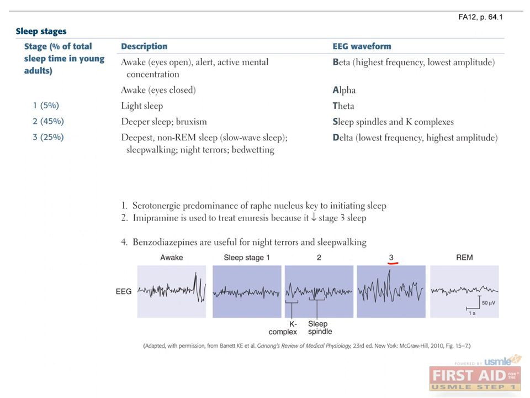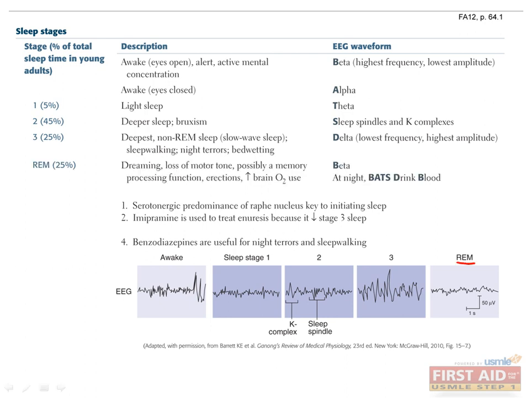Benzodiazepines are useful for treating night terrors and sleepwalking. Imipramine is used to treat bedwetting, or enuresis, because it decreases stage 3 sleep. In REM sleep, comprising about 25% of total sleep in young adults, the EEG waveform observed is the beta waveform, which is the same waveform as that during the awake and alert state and has a sawtooth appearance. This is why REM sleep is also known as paradoxical sleep.